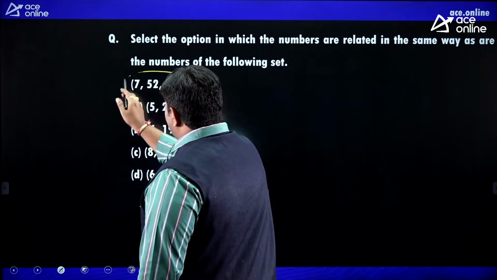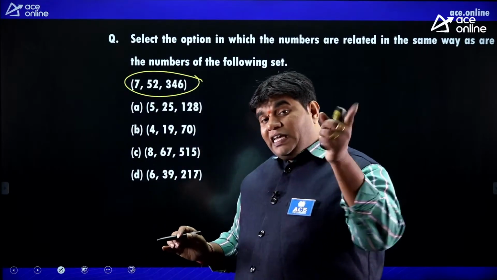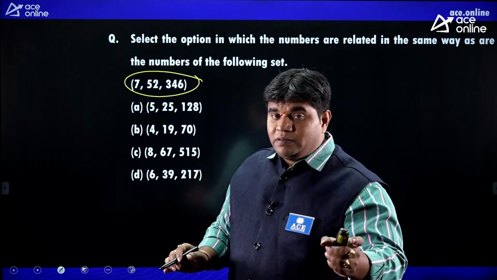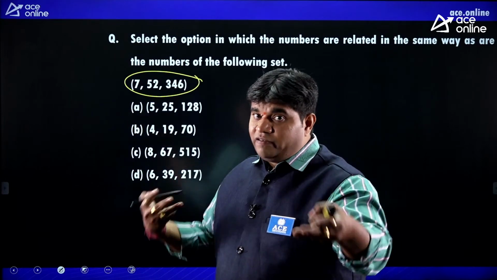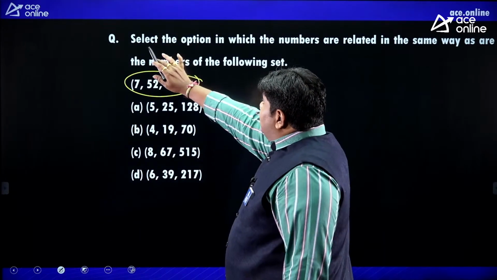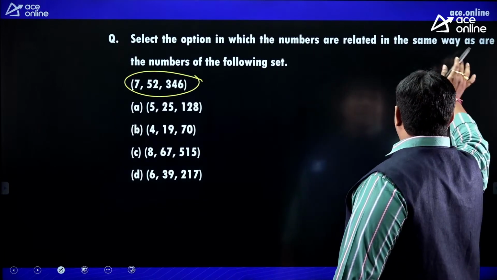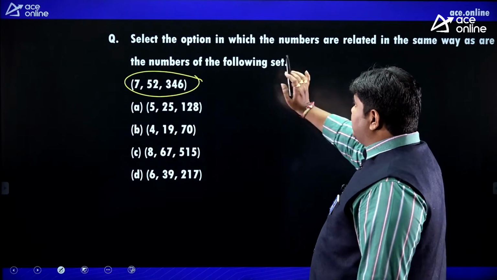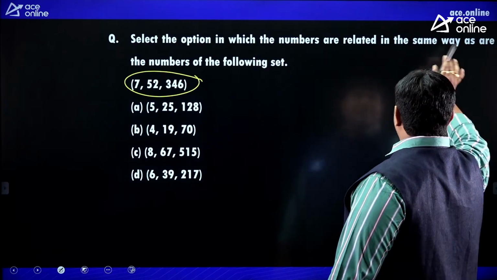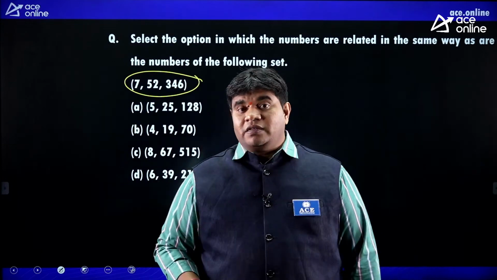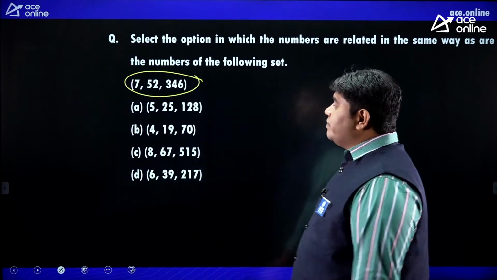750 to 346, there is a relation. In which option is the same relation applied? Otherwise, in which option is the same relation not accepted? Either it follows or not, according to the question they will ask. Observe the question. Select the option in which the numbers are related in the same way as the numbers in the following set. The requirement is the same relation. Observe my point, friends. The requirement is the same relation.